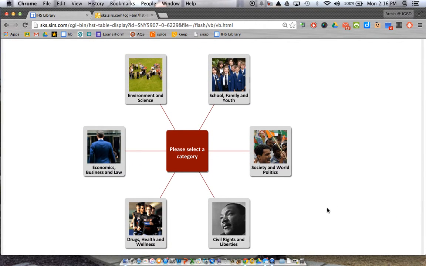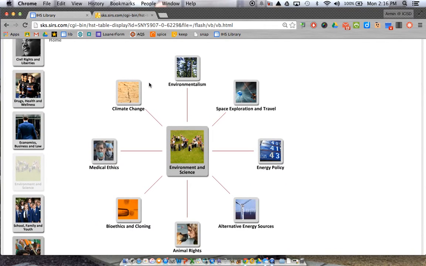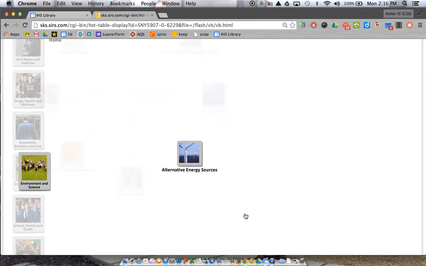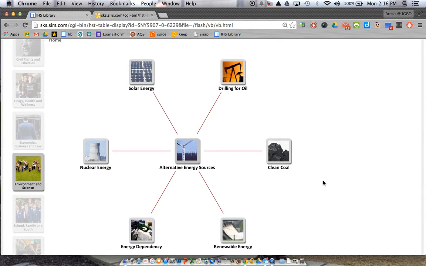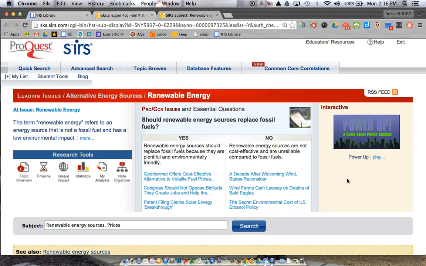You can say, oh, I'm interested in society and politics or environment and science. I'll click there. And let's just say within environment, I'm going to look at alternative energy sources, and we'll look at renewable energy. When you jump to a major topic, you'll see essential questions posted right here. In this example, the question is, should renewable energy sources replace fossil fuels? There is a yes perspective and a no perspective reflected in the articles below.